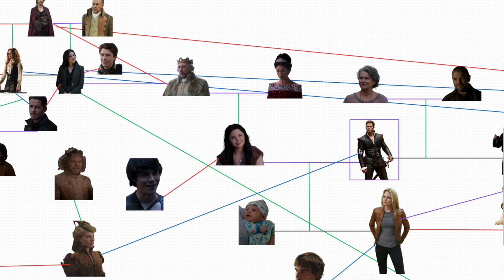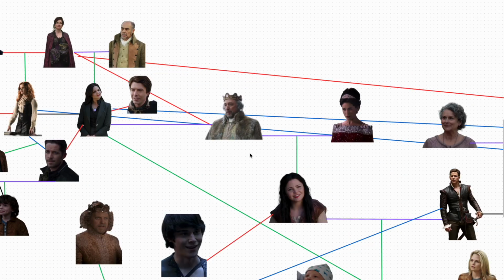Other than David, Snow has one other romantic relationship. Again, it's not shown on screen. I'm not going to include Snow's one-night stand with Dr. Whale because that would make this family tree more complicated than it already is, and it's already pretty complicated. But she does have one other romantic relationship that we see on screen, and that is with Hercules when she was a teenager. Snow's parents are King Leopold and Queen Ava, both of whom have run-ins with Cora all throughout their stories, so we're going to jump over to her real fast.